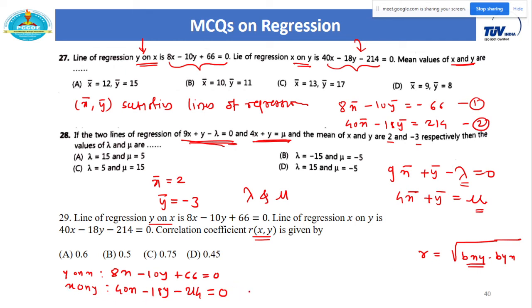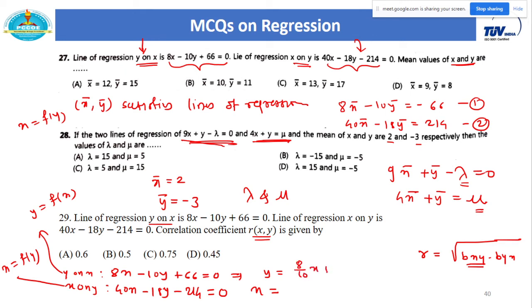This is the line x on y, which means we have to write x is equal to what? X on y is simply x is equal to f of y. Remember this form. Y on x is simply y is equal to f of x, and x on y is simply x is equal to f of y. So just try to write this given equation in these two forms. Y on x means y is equal to f of x. So write y equal to f of x form. So that gives me y is equal to 8 by 10 x plus 66 by 10.